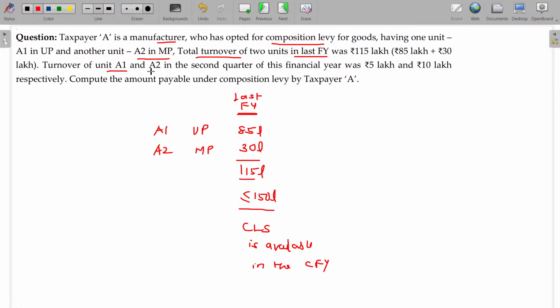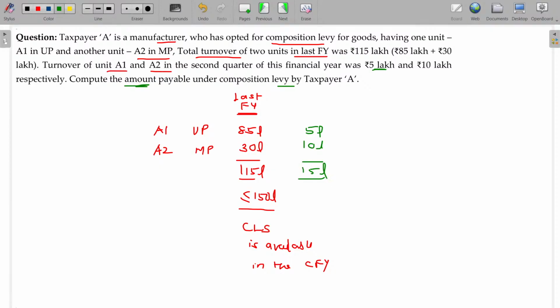Turnover of unit A1 and A2 in the second quarter of the financial year was 5 lakhs and 10 lakhs respectively. Compute the amount payable under composition levy by taxpayer A. What is the amount payable?